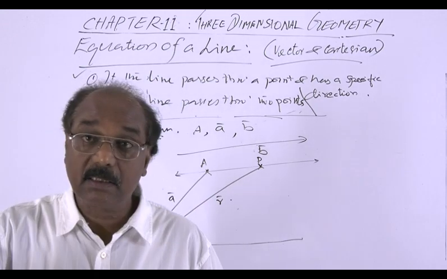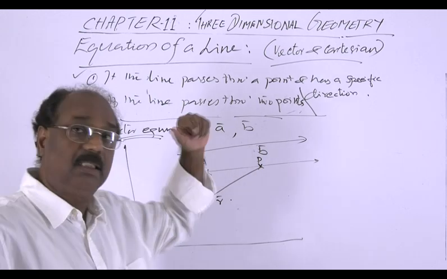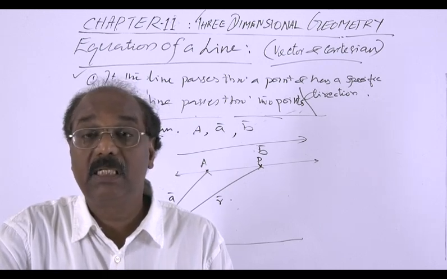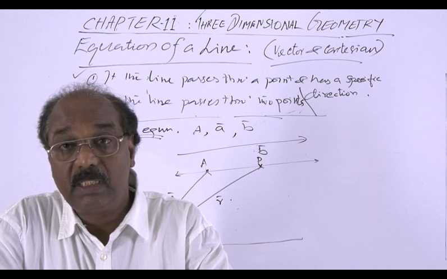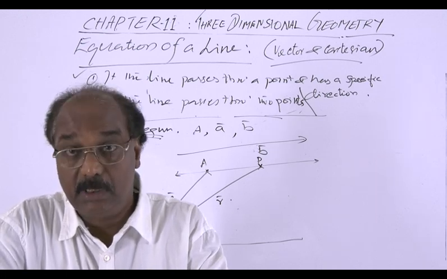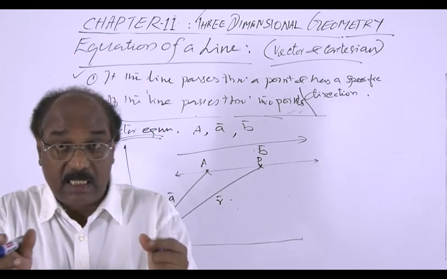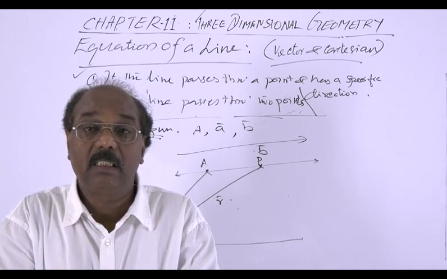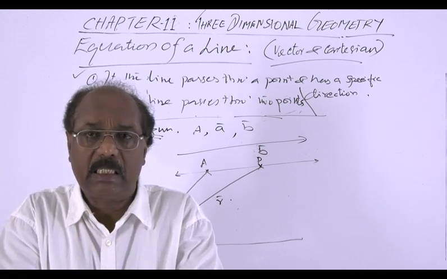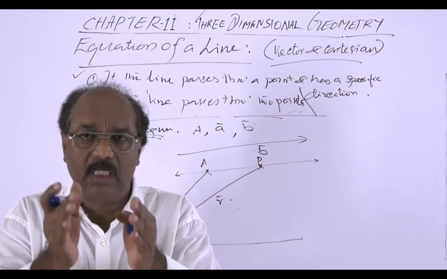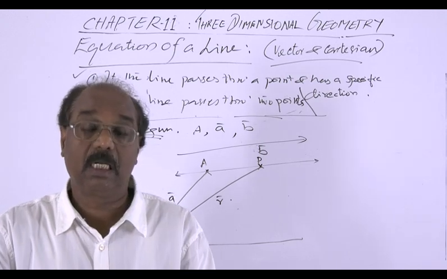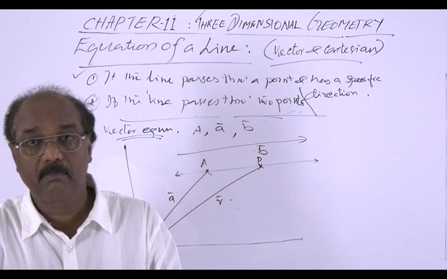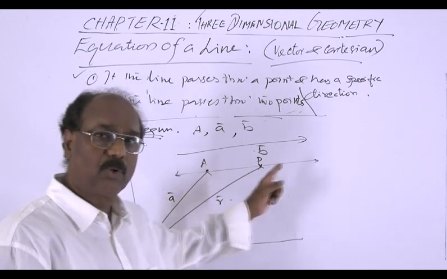Derive the equation means connect this R, A and B. We have the conditions given. Connect this R with the given A and B. That means R is related to A and B, such that the point P can move in accordance with A and B, controlled by A and B. That is, we will be getting the specific line. Then how can we connect? By some method or other.